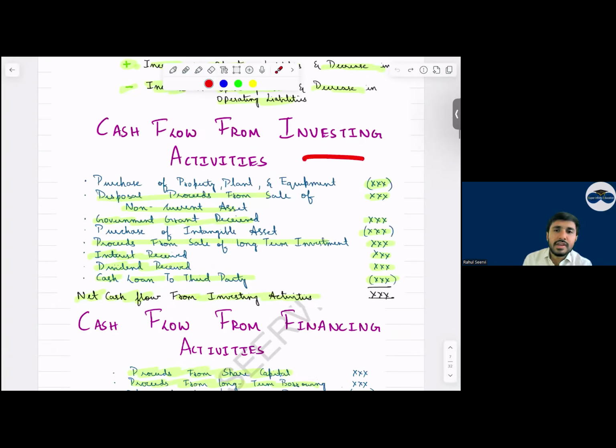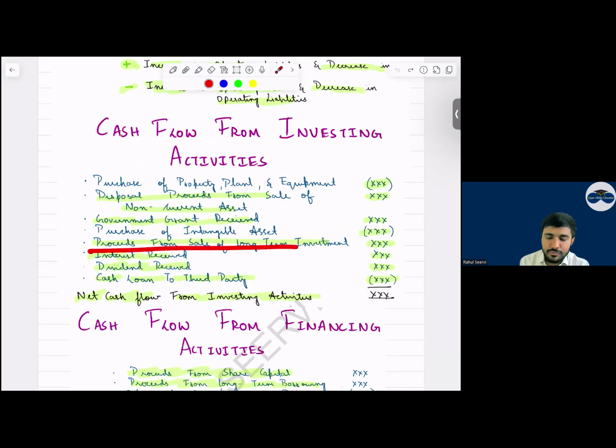Then investing. In investing, what all comes up? Purchase of property, plant, and equipment. I'm not discussing from consolidation point of view, everyone. I'm first discussing the basic. Then I'll come to consolidation. Okay? First, remember the basic format. Yes, sir. Then disposal proceeds from the sale of non-current asset. Any government grant which you have received, add. Purchase of intangible asset, less it.